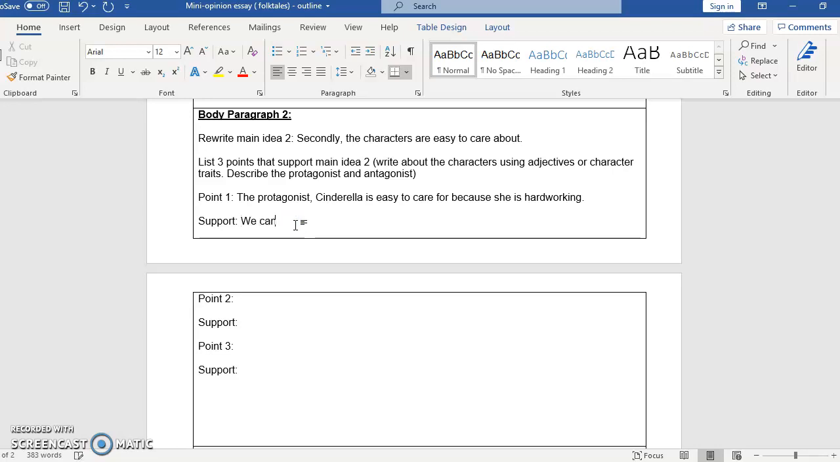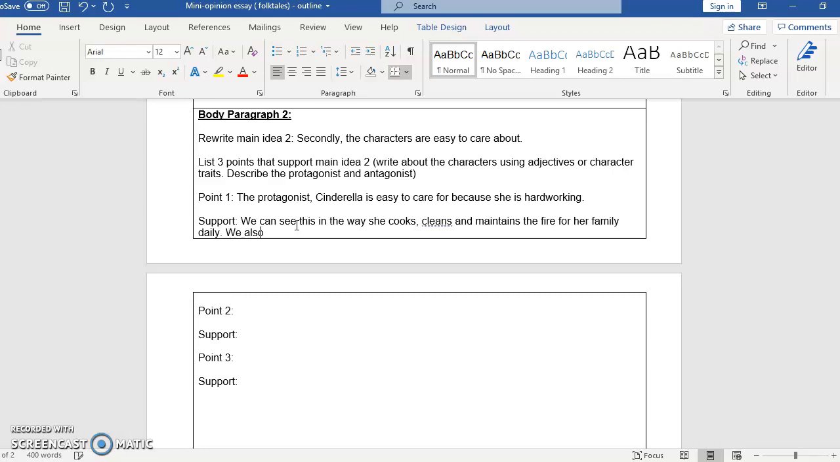So we can see this in the way she cooks, cleans, and maintains the fire for her family daily. We also see this in her attempts to create dresses for her stepmother and stepsisters. Okay? Alright, so she's hardworking. Point number 2, Cinderella is kind.